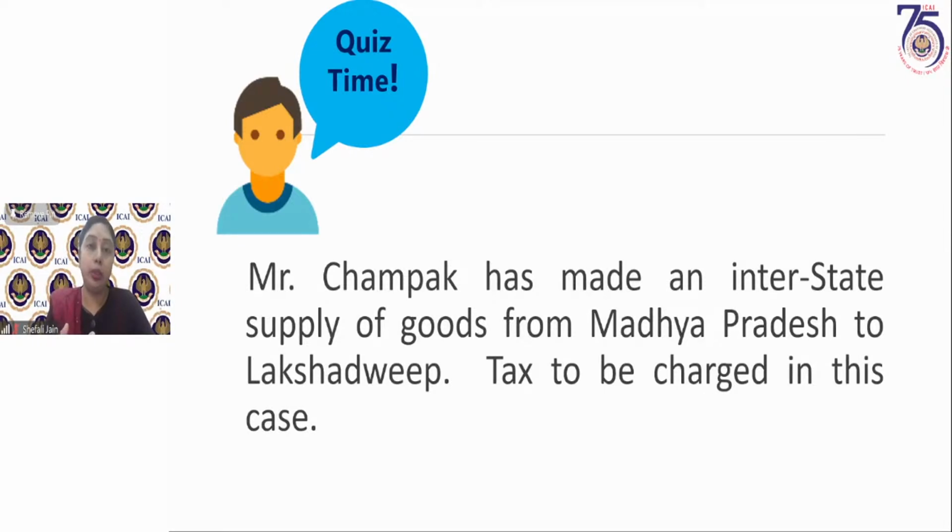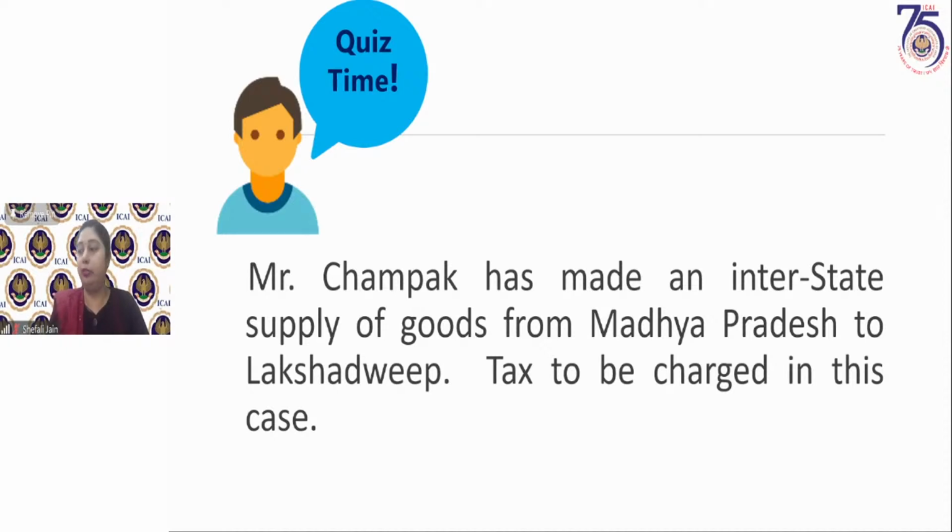Then we said there are 2 types of supplies under GST, interstate supplies and intrastate supplies. And we need to know the location of the supplier as well as the place of supply for determining whether a particular transaction is an interstate supply or an intrastate supply. For that we have to refer to the chapter on place of supply, which we will discuss afterwards. But for the time being, this is an interstate supply of goods.